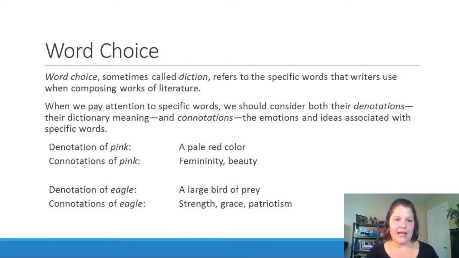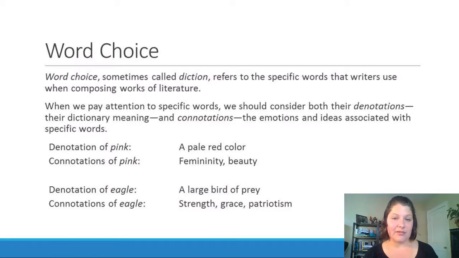For example, the denotation of the word pink is a pale red color. That's the dictionary definition for that word. Some connotations of pink might be femininity or beauty. There's also probably some other connotations that we could come up with as well. So those are ideas that are associated with that word, but aren't necessarily the dictionary definition of that word.